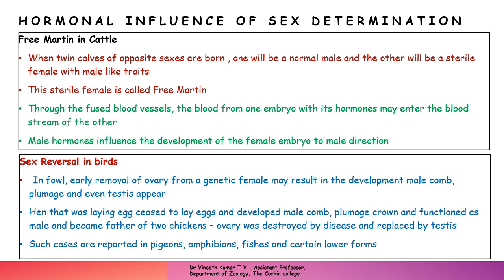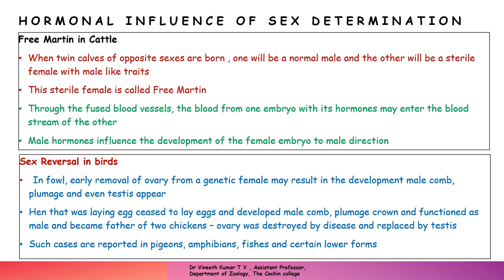And next is sex reversal in birds. In some experiments, early removal of the ovary from a genetic female resulted in the development of a male comb and plumage, and even testes appeared. It was also reported that a hen that was laying eggs ceased to lay, developed a male comb and plumage, functioned as a male, and became father to two chickens.